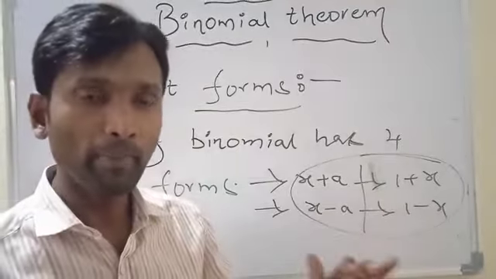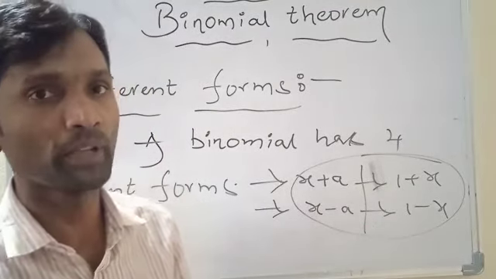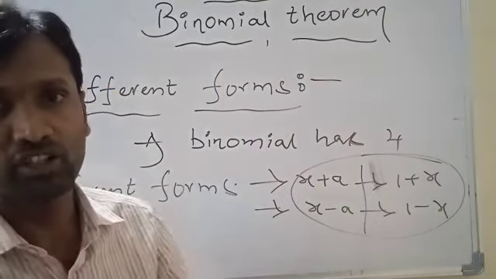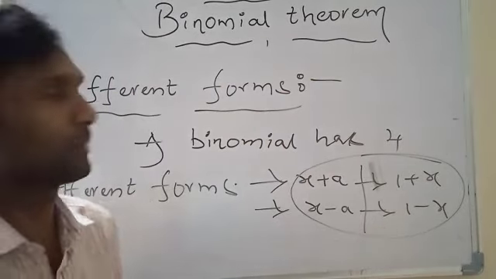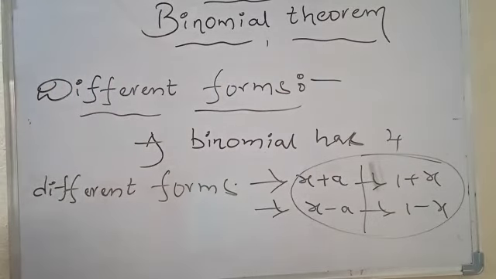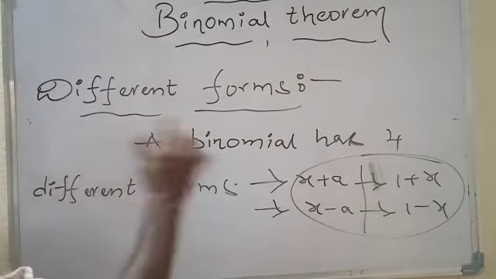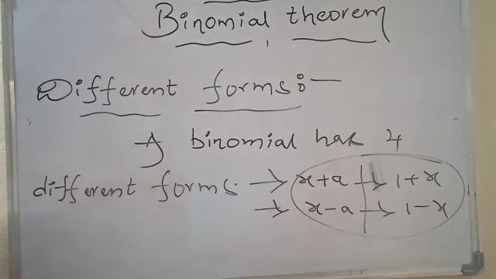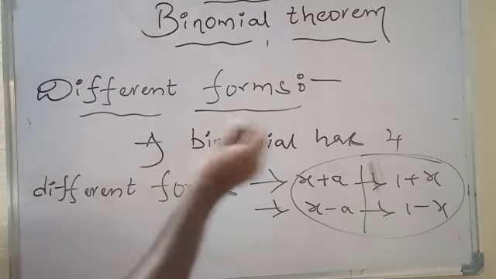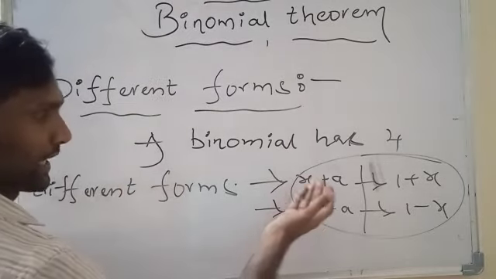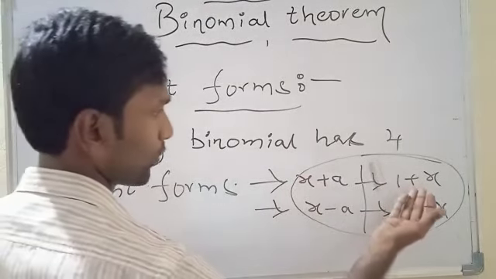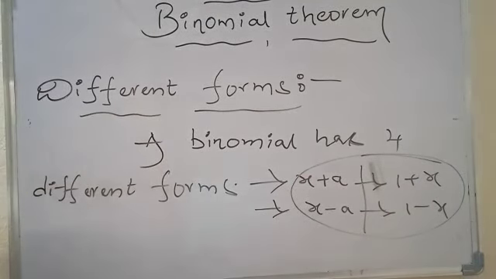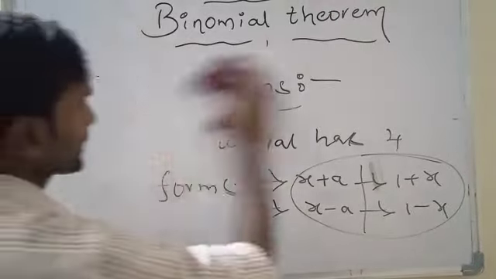These are the main four forms of a binomial appearing in the entire chapter binomial theorem. So this is the second point of binomial theorem, that is the different forms of a binomial: x plus a, x minus a, 1 plus x and 1 minus x. Go to the next point.